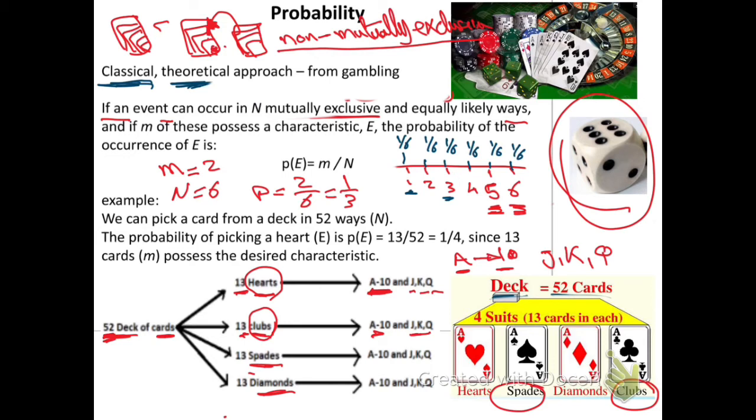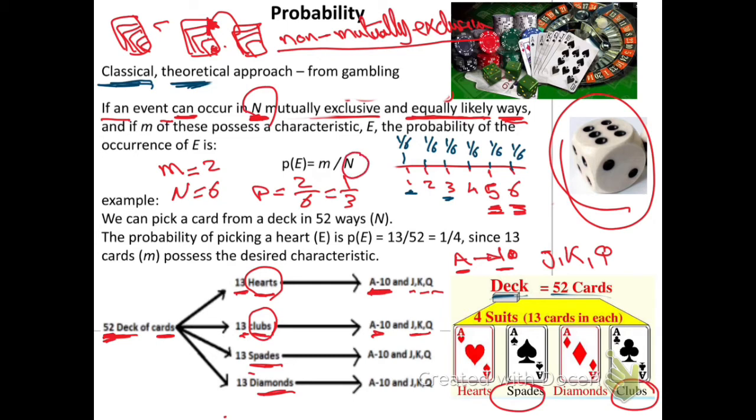So this is the total number. The event can occur in n ways, and these ways should have equal likelihood of happening, like the dice, where every face has the same chance. So this is the total number of ways, n, which is the denominator here.